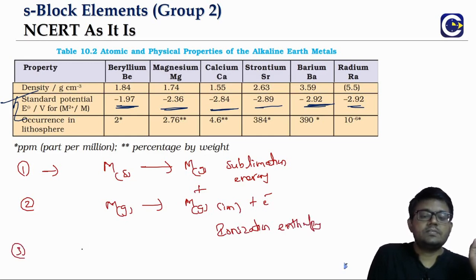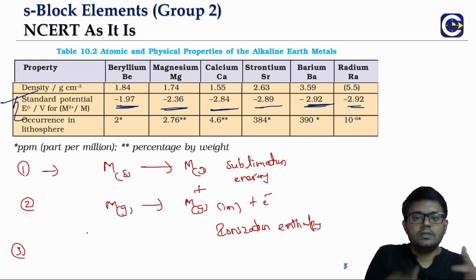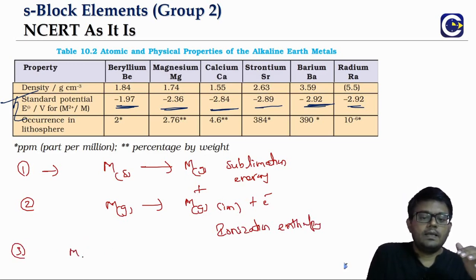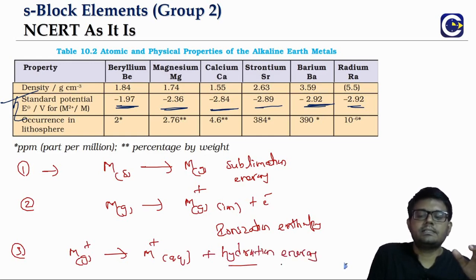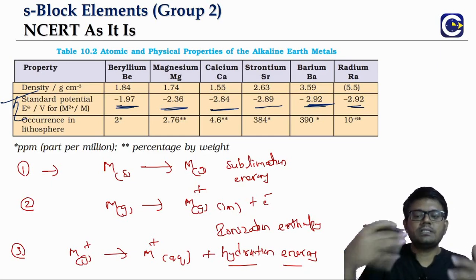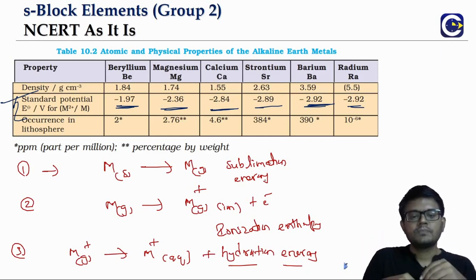The third stage is where, if you have it in solution, the gaseous ions get hydrated in water. So there we will have the hydration energy. This is the only energy that is released. The other 2 steps involve energy that is required or absorbed.